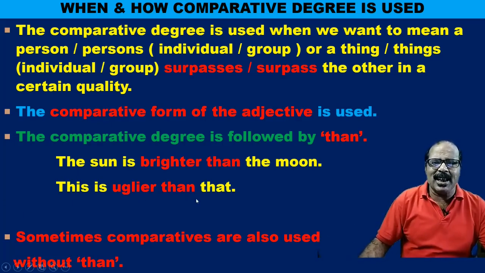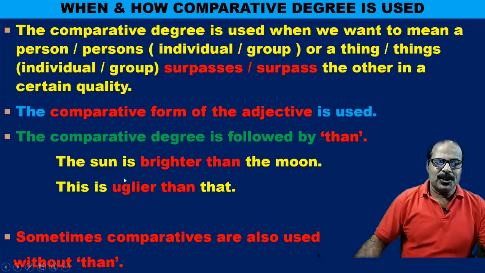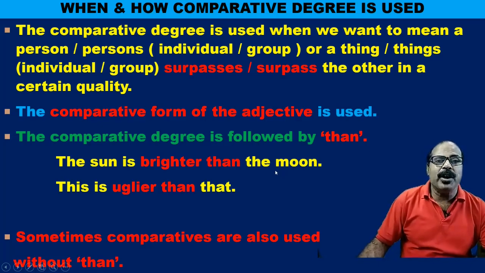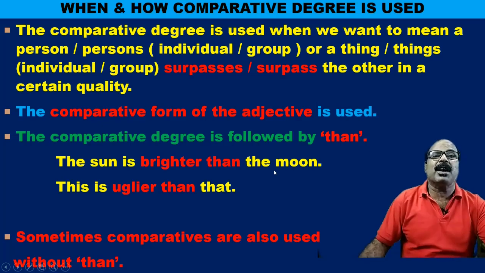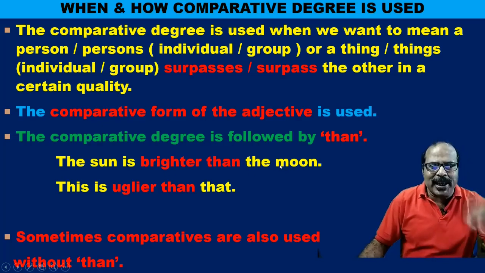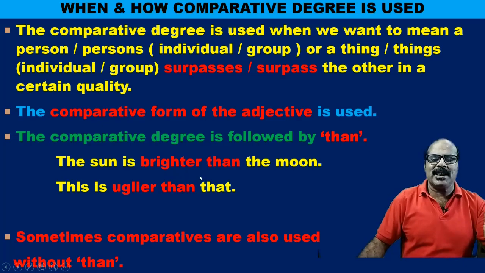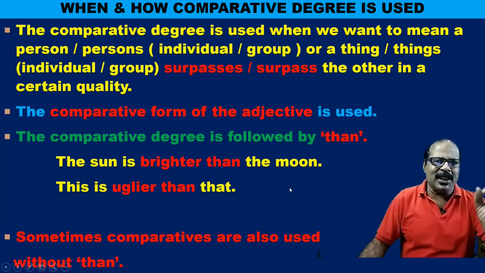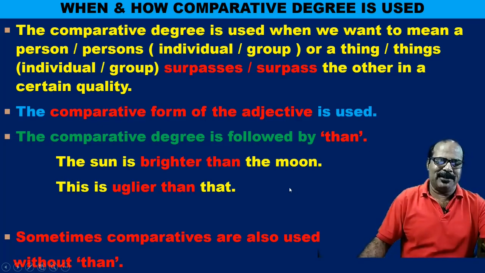This is uglier than that. So the sun and the moon, two separate entities, and I am going to compare them on the basis of the quality of brightness. So the sun surpasses the moon in brightness, so I can write the sun is brighter than the moon. This is uglier than that. So then is used. But, and it is a big but, sometimes